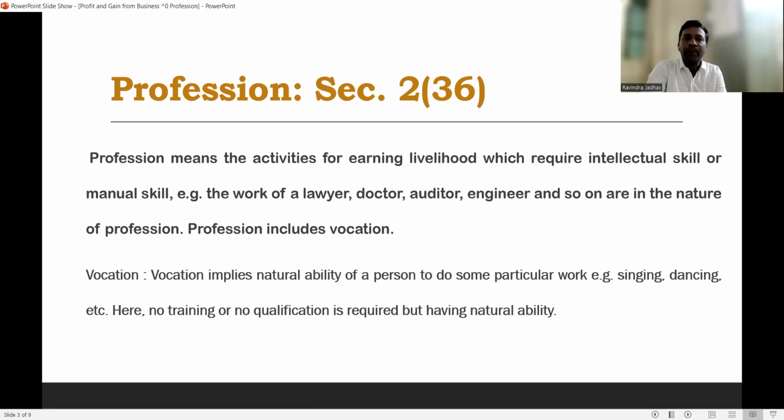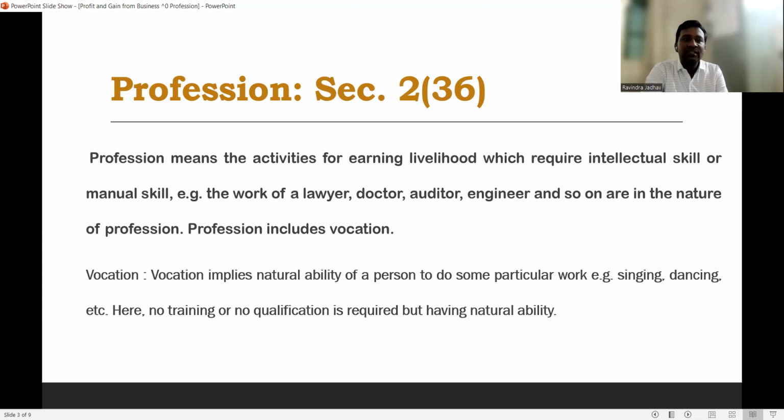Then what is profession? As per the Income Tax Act, Section 2, Subsection 36, profession means the activities for earning livelihood which require intellectual skill or manual skill. Instead of trading, when any professional uses their intellectual skill or manual skill to earn a gain, basically when we think about the profession, we use the word gain instead of a profit.